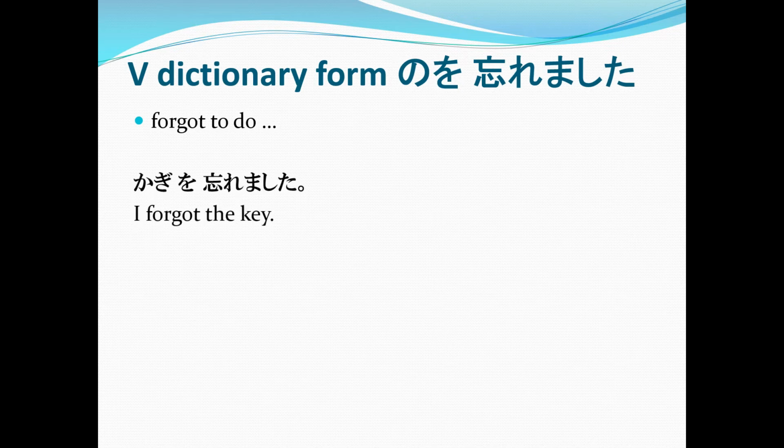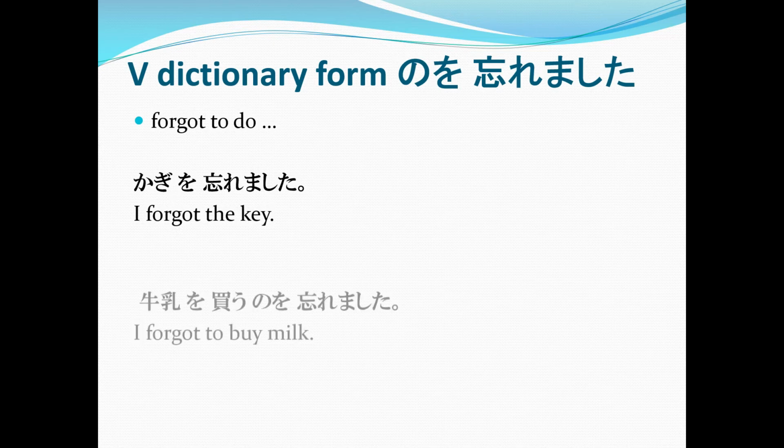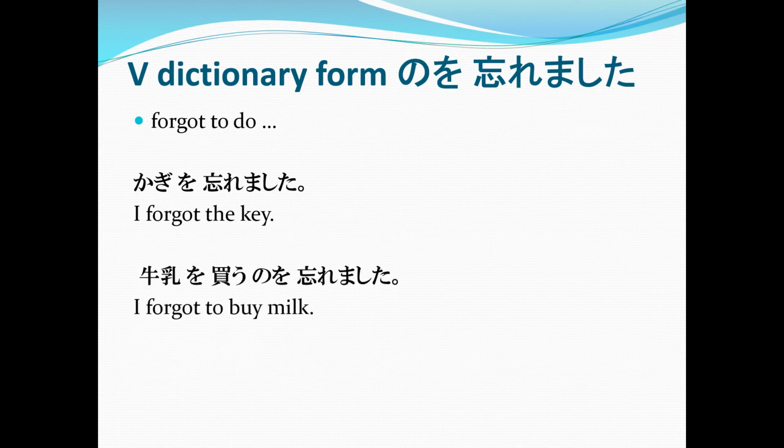Example, when we forgot something, we say kagi o wasuremashita. I forgot the key. But when you want to say you forgot to do something, we say gyunyu o kau no o wasuremashita, or I forgot to buy milk. So the action that has been forgotten here is the buying of the milk.